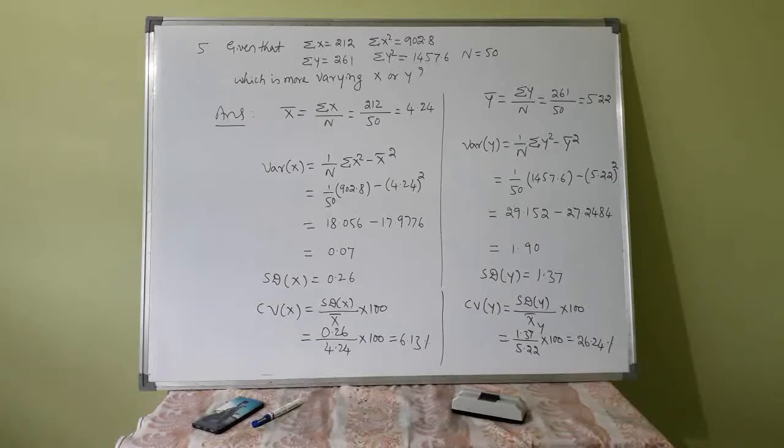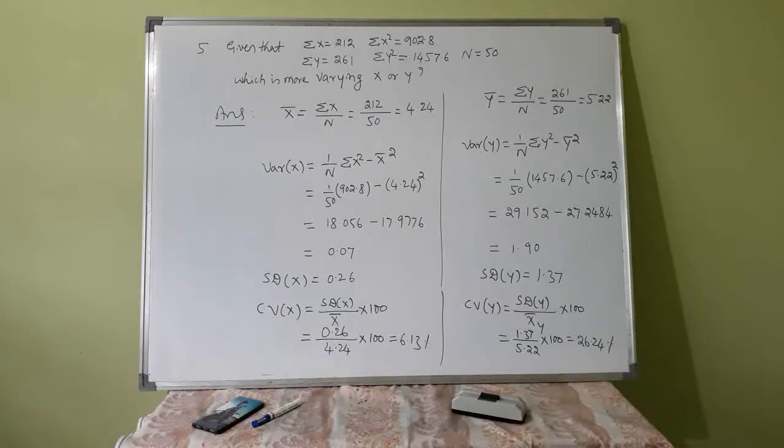Okay, let us find x bar. X bar is summation of x by n, 212 divided by 50. That leads to 4.24. You once again work it out, verify by calculator. Y bar is equal to summation y by n, that is 261 by 50, 5.22.